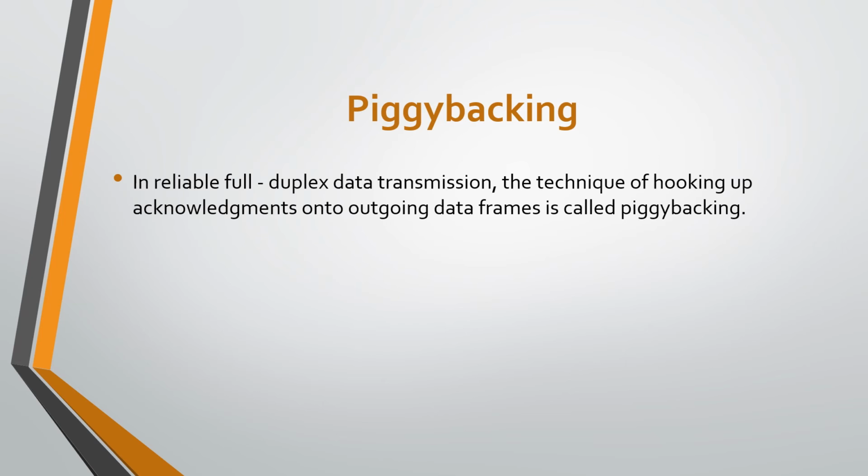A method to achieve full duplex communication is to consider both directions as a pair of simplex communications. Each link comprises a forward channel for sending data and a reverse channel for sending acknowledgement. However, in this arrangement, the traffic load doubles for each data unit that is transmitted. Half of all data transmission comprises the transmission of acknowledgements. So the solution that provides better utilization of bandwidth is piggybacking.